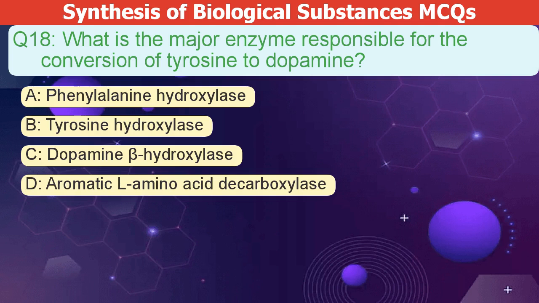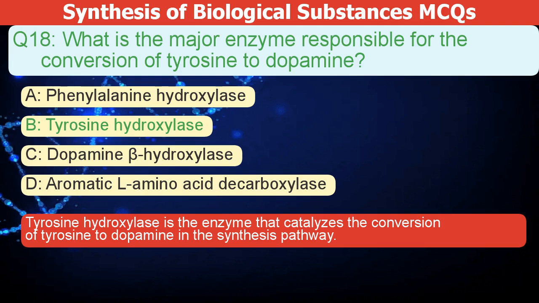What is the major enzyme responsible for converting tyrosine to dopamine? A. Phenylalanine hydroxylase. B. Tyrosine hydroxylase. C. Dopamine beta hydroxylase. D. Aromatic L-amino acid decarboxylase.